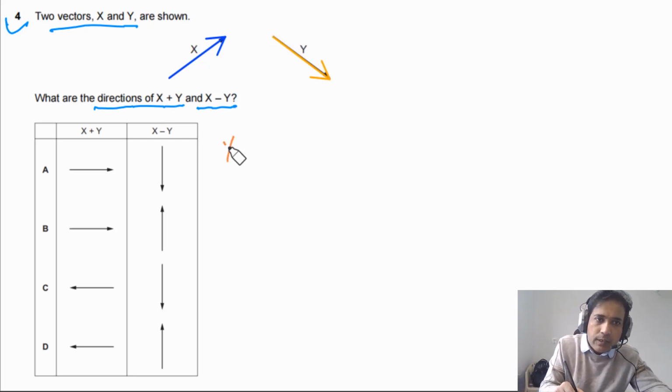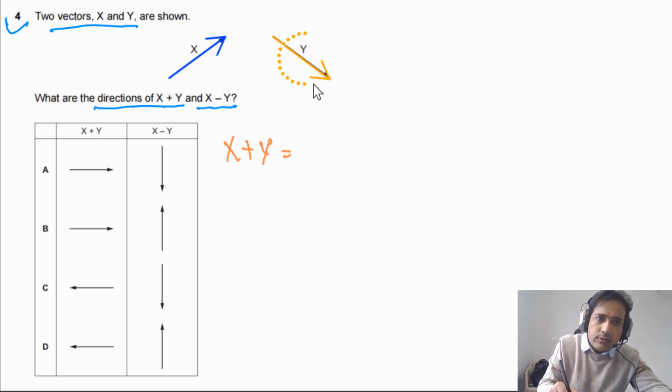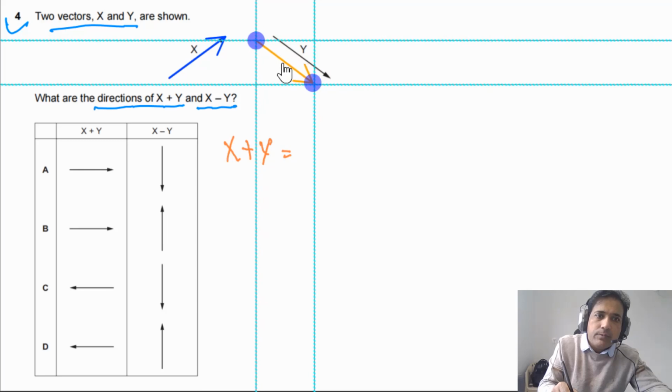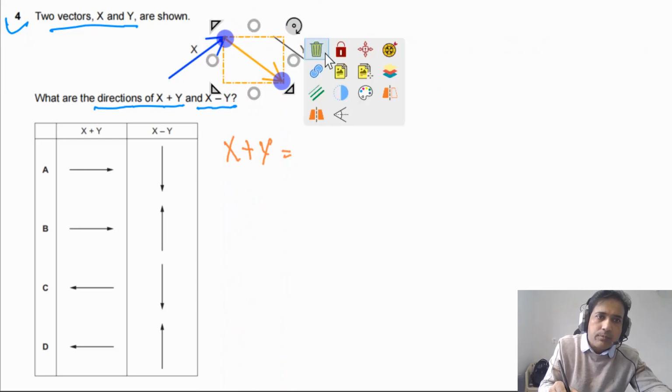Now first of all, we have to find out x plus y. So it simply means that we have to add these two vectors together. So I will take this vector y. I will simply move this one. I will place this one here. So this is our x plus y.